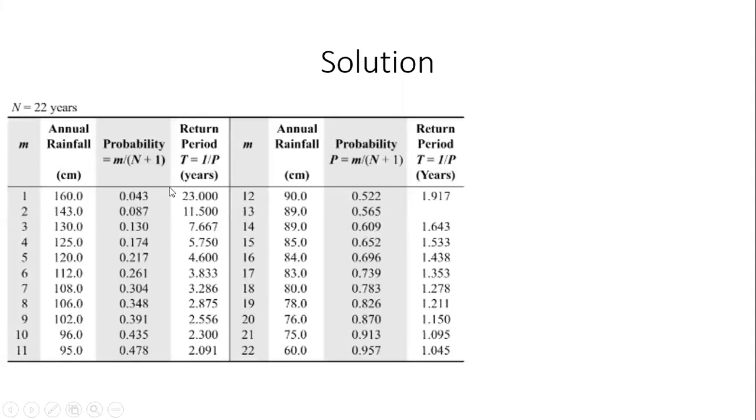So you see, what have we done? We have come up with the probabilities of exceedance for each of these annual rainfalls. So for example, I want somebody to read out the answer to me. What is the probability that rainfall will be greater than or equal to 89 centimeters? So who do we call? Anjana. Anjana, can you answer this? 0.609. So probability is 60.9%.